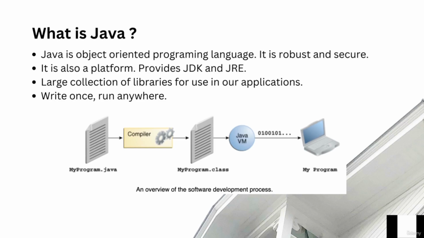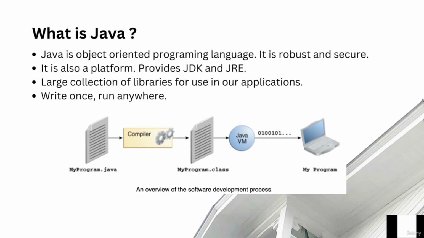Java provides the Java Development Kit for building applications and the Java Runtime Environment for running applications. JRE is also part of JDK. The code in Java is written in plain text files with a .java extension. When you compile this source code, the .java file converts into .class files. A .class file is nothing but bytecode, which is the language of the JVM. So bytecode is something that is understood by the JVM.